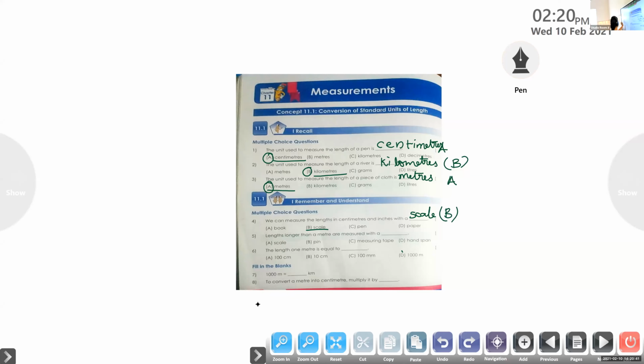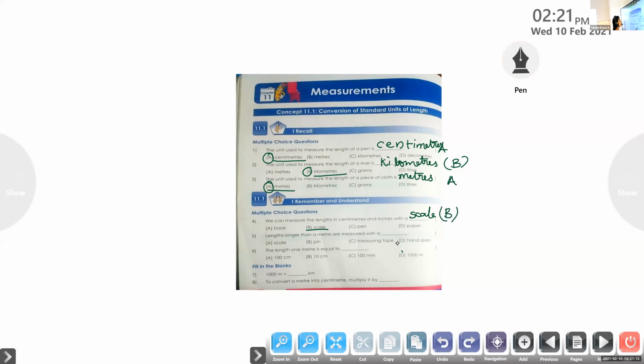Now, Jonath, please unmute and read the next question. Arthur, very good. You can mute your audio. Jonath, fifth question: lengths longer than a meter are measured with a measuring tape. We cannot use a scale, so which one can we use?